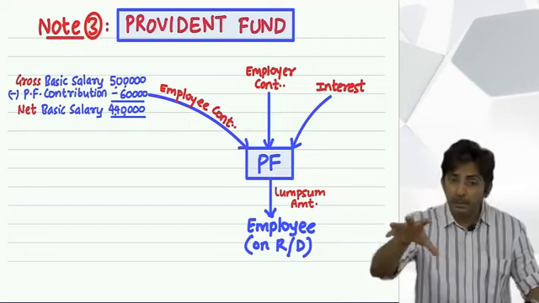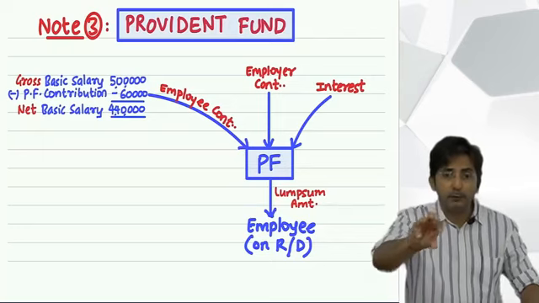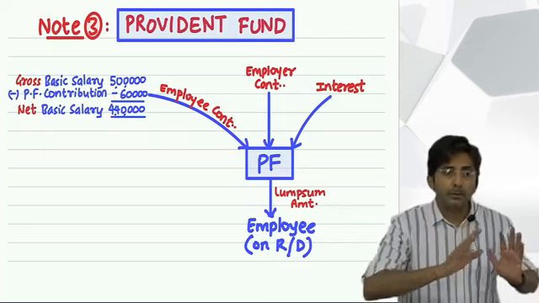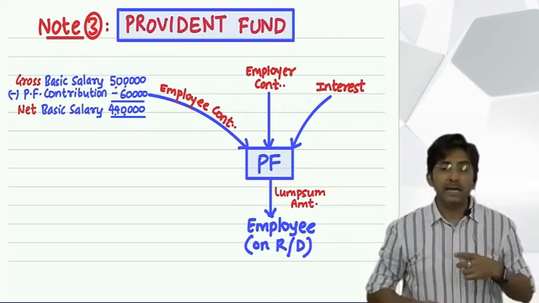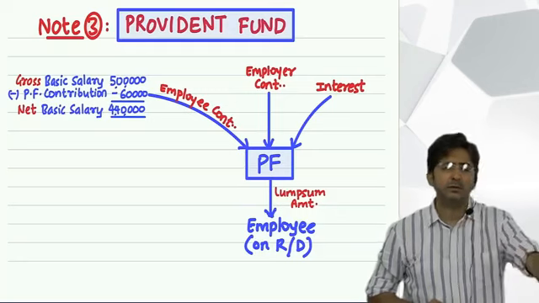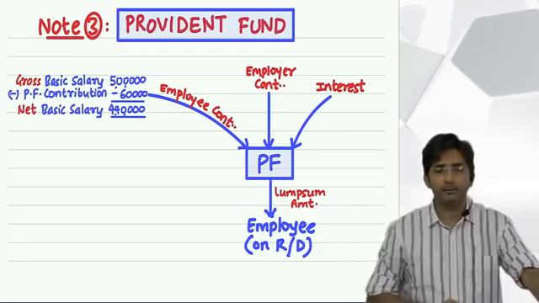Because there is a custom in real life that to the extent they deduct from your salary, that much amount they also contribute from their pocket. So if your boss says I will deduct 10,000 from your salary, he will also contribute an equal 10,000 in your provident fund.